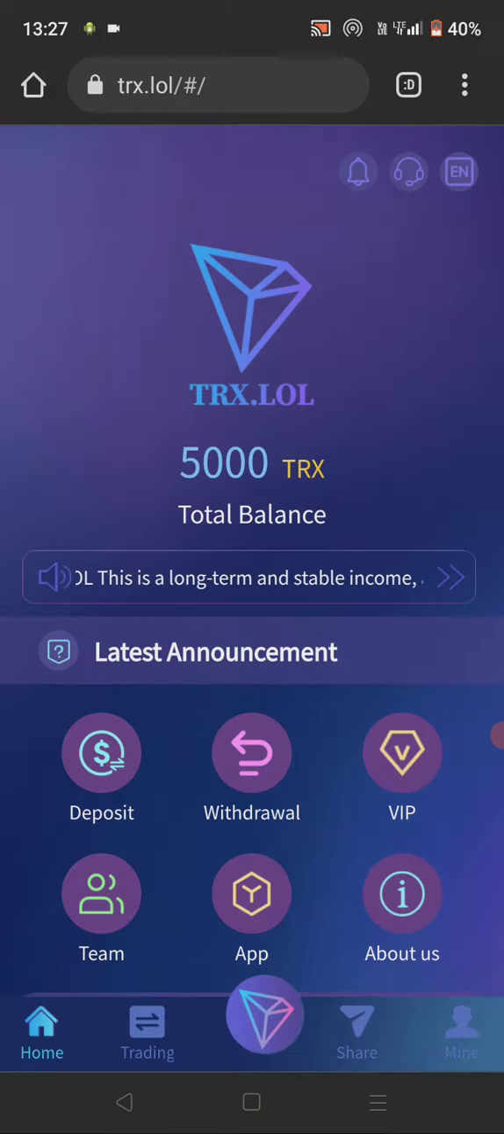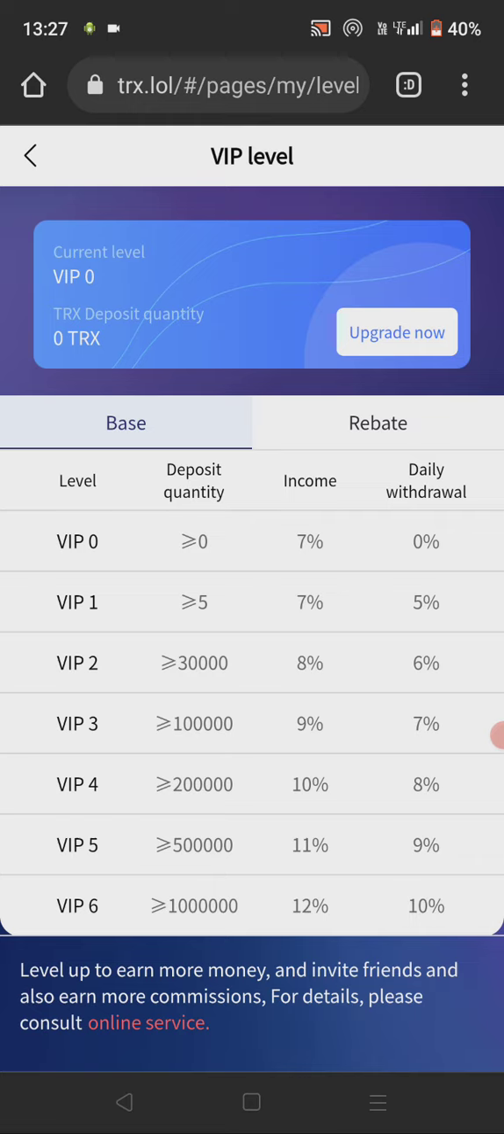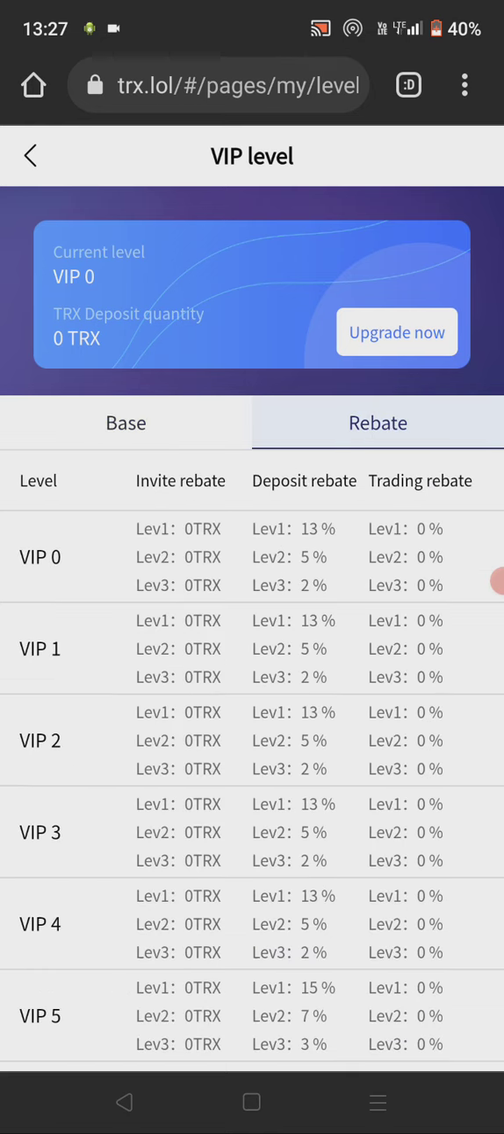So guys, let's start with this VIP option. Deposit and withdrawal I'll explain later. If you click on this VIP option, you can check base and rebate. First of all, I'll explain the base option. Here you can check the level, VIP level, deposit quantity, daily income, and withdrawal with percentages and their levels. And if you click on this rebate, you can check your levels and invite rebate, deposit rate in percentages, and trading rebate, also in percentage. You can also upgrade this by recharging.